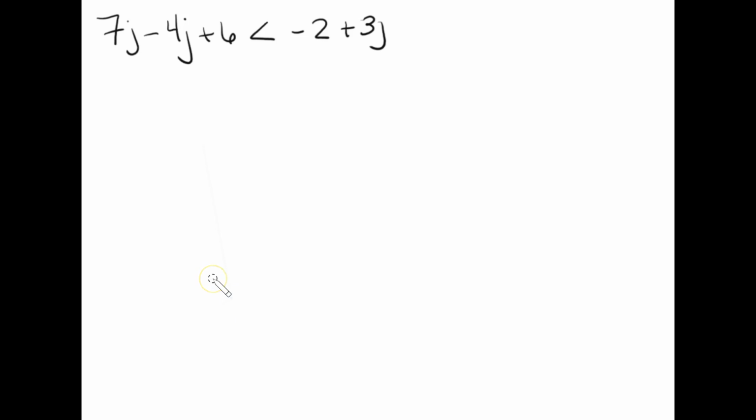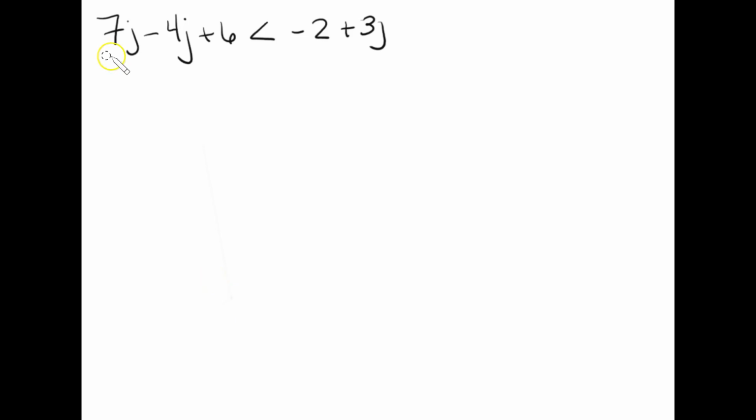Our next example is 7j minus 4j plus 6 is less than negative 2 plus 3j. You still want to look for the opportunity to add or subtract first, and what I can actually do is combine like terms.